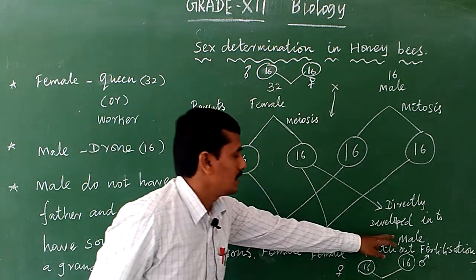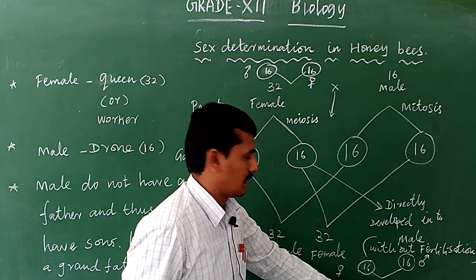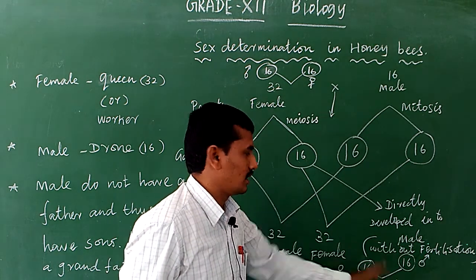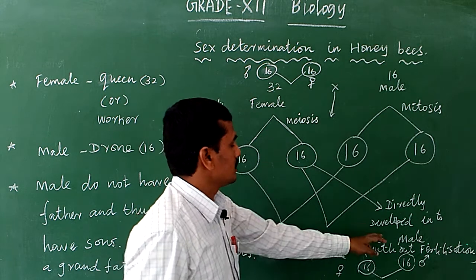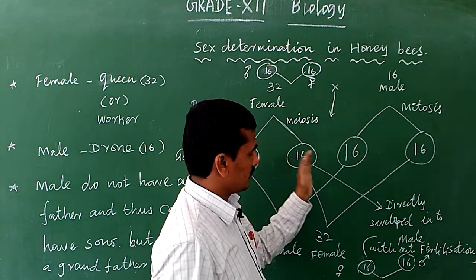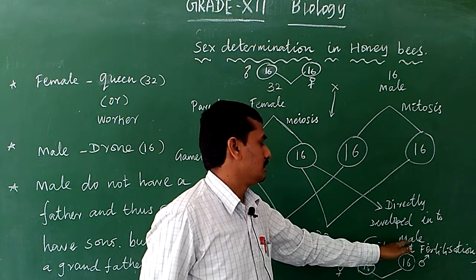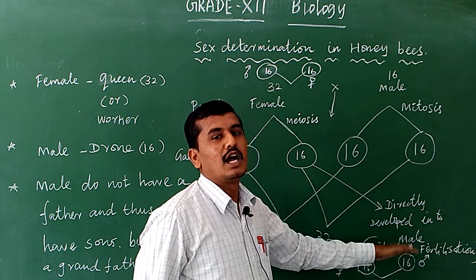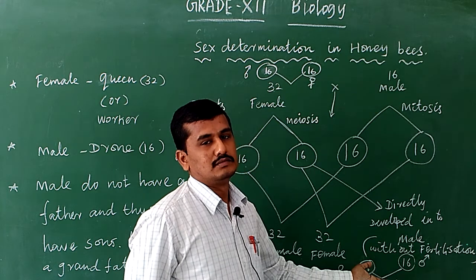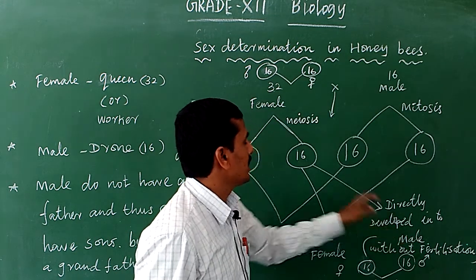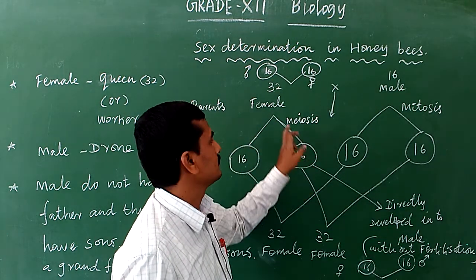So the male does not have a son, only daughters are produced, and no father, because the female gamete is directly developed into a male. So the male does not have a father and does not have a son, but the male is developed from the female.